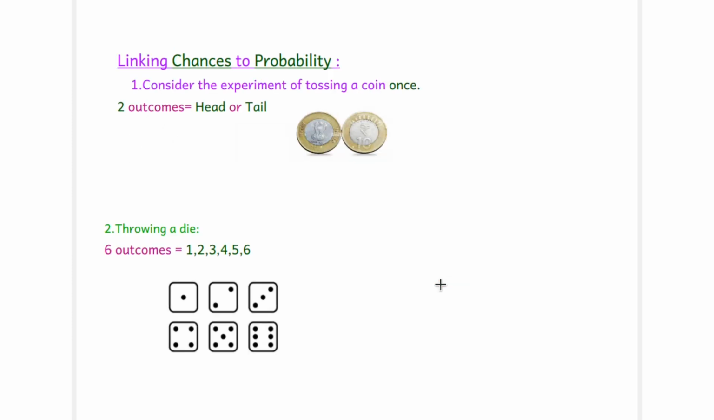Now we will go to linking chances to probability. We will discuss two examples so that you understand it properly. If we take many examples, maybe you get confused, so I have bounded this chapter with two examples only: the first is tossing a coin and the next is throwing a die. If these two examples are clear to you, then other sums will become very easy for you.